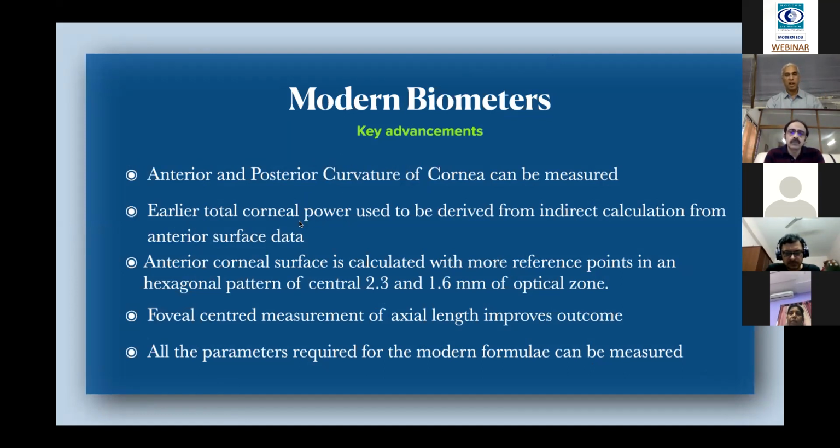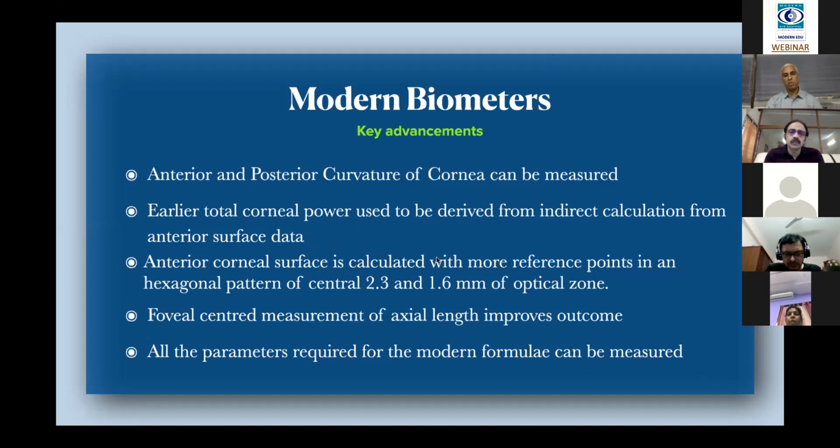I already told you earlier we used to derive the total corneal power indirectly by calculation from the anterior corneal surface. Now the anterior corneal surface is calculated with these reference points. Earlier we used to concentrate around a 3 millimeter circle.